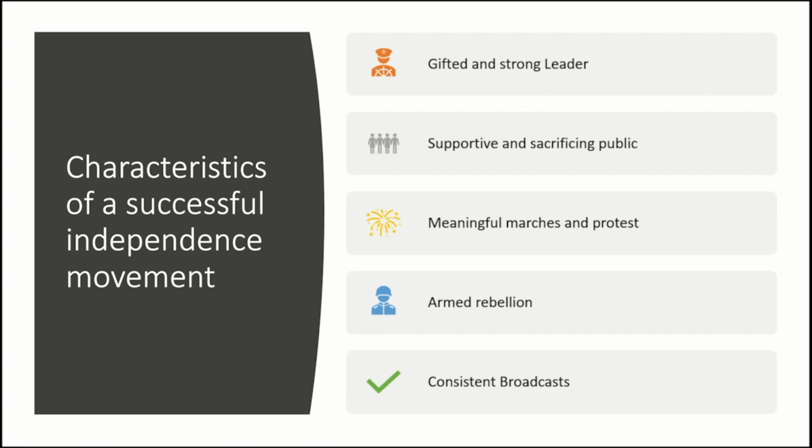What are the characteristics of successful independence movements? Now, first, you need a leader, a person who can support the movement through tough times. Then you need a supporting and sacrificing public who can leave everything and devote themselves to the cause. You also need to convince more people so your cause is more influential. This can be done through consistent media broadcasts, meaningful marches and protests. Lastly, you need an armed rebellion that can defend your ideals.